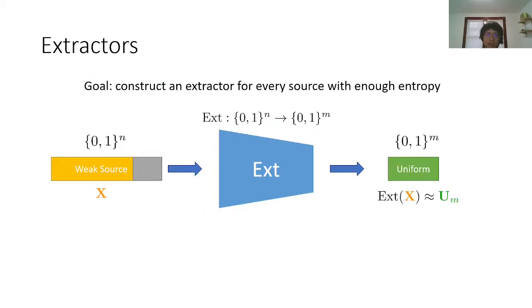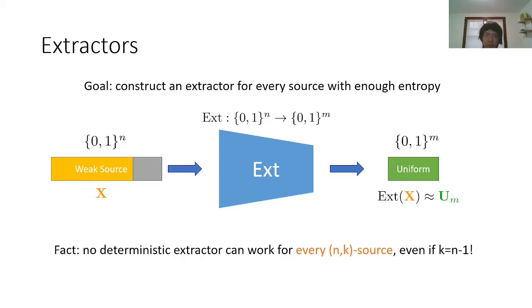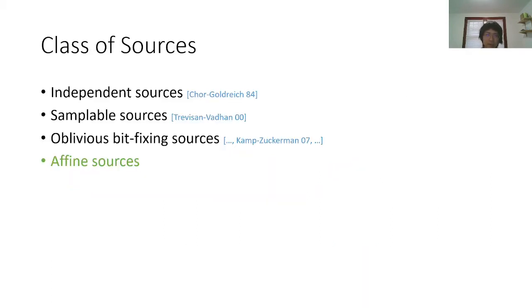Ideally our goal is to construct an extractor which works for every source that has high enough min-entropy. But it turns out that it's impossible to construct a deterministic extractor that works for every (n,k) source, even if we require the entropy k to be very high. So if we want an extractor, it's only possible to construct it for a specific class of sources. Here is a list of some very natural and well-studied classes of sources in the literature, and we'll focus on affine sources.